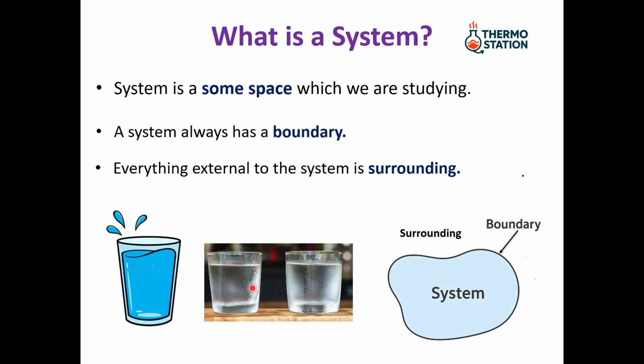Two glasses of water can be one system and atmospheric air is the surrounding, or one of the glasses of water is a system and the other glass of water is a surrounding. So what defines a system? It completely depends on what you are studying.